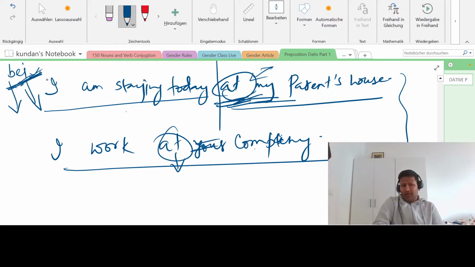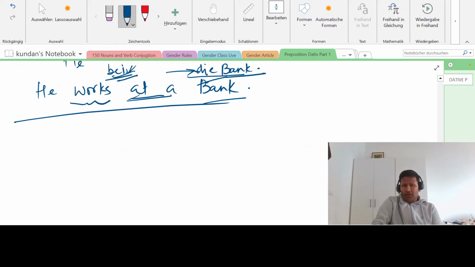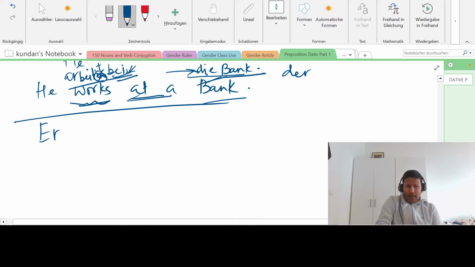But in dative, because of "bei", this "die" will change. I told you that "die" will change to "der". Let us try. "Er arbeiten", this is "arbeiten", right? Work is "arbeiten". You remove "en" and put "t", with the "e" retained. So this is "arbeitet".